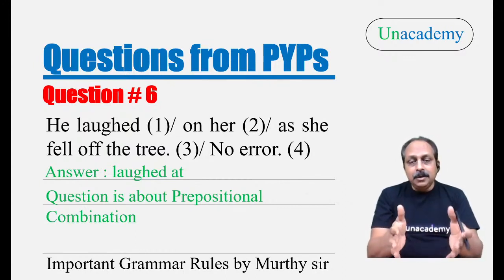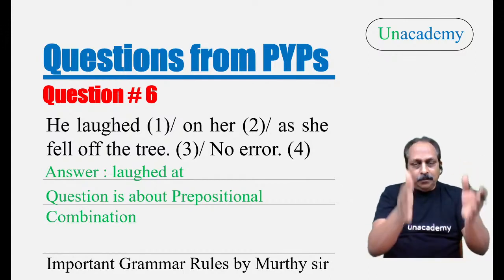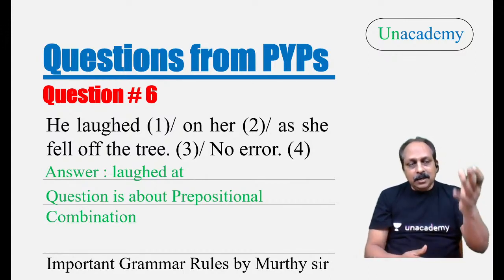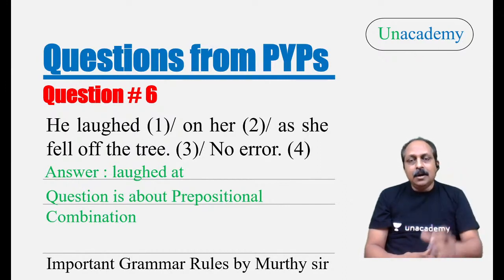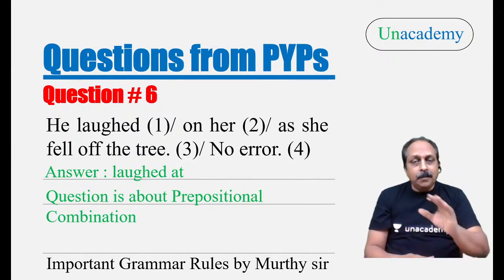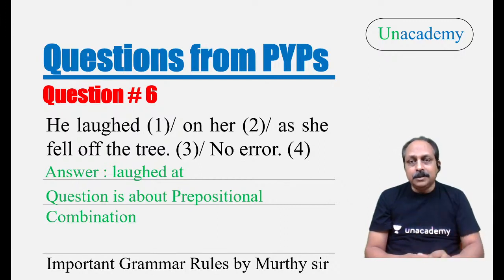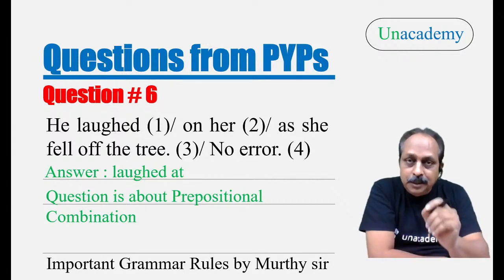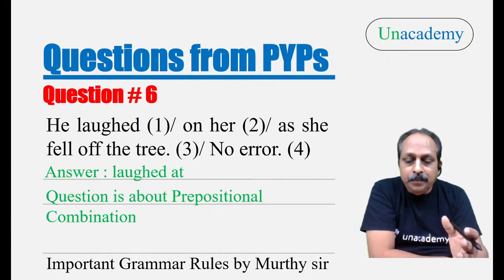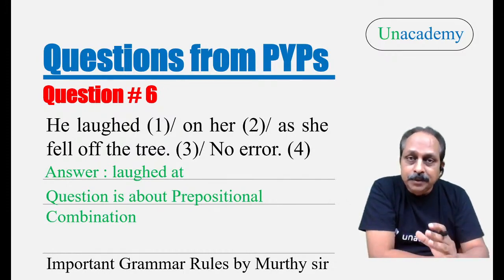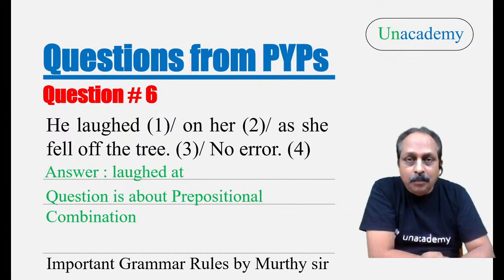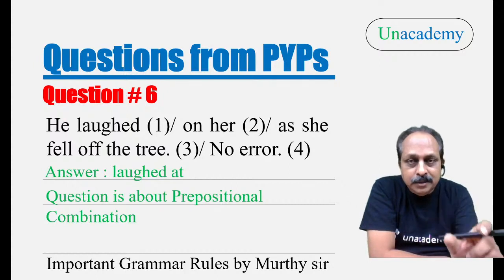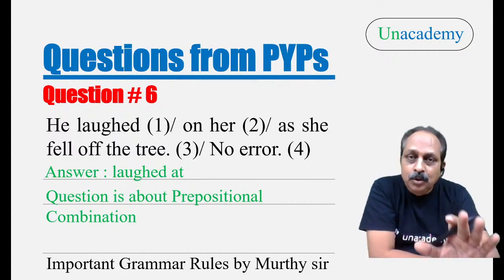Why? You are trying to learn in isolation. You look at a list of prepositional combinations and try to memorize. You may remember for some time, but after some time, you may forget. There's a possibility. Then, what is the right way to learn? This is the reason why I tell students, please read The Hindu editorials. When you read the editorials, what happens? You get exposed to a lot of prepositional combinations. In the exam, I repeat, in the exam, the same combinations are given. If you remember those, that's enough.